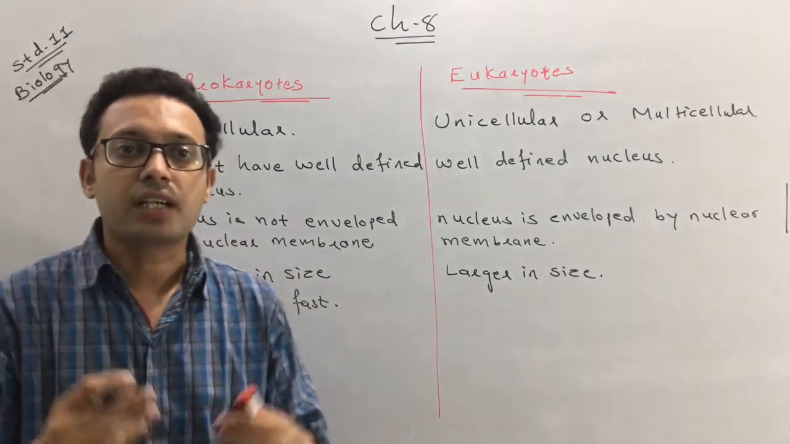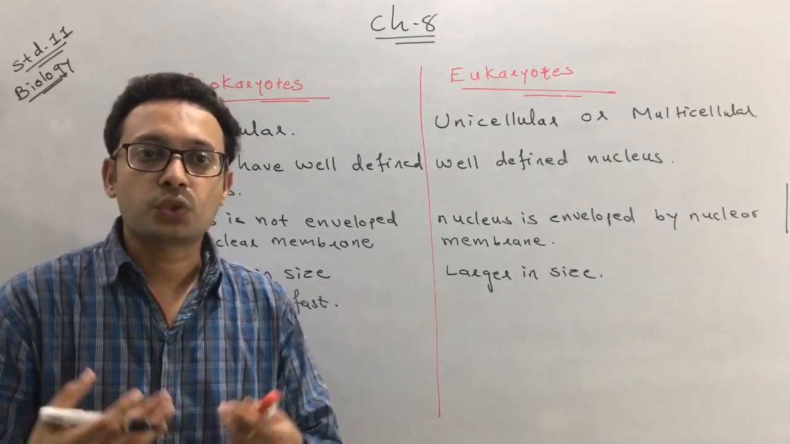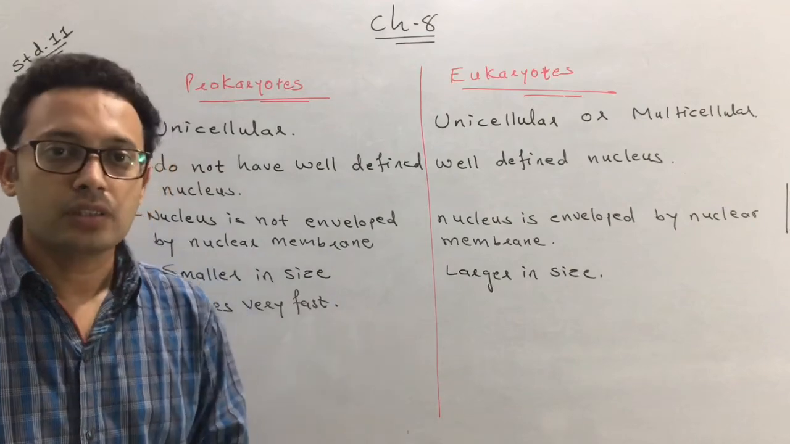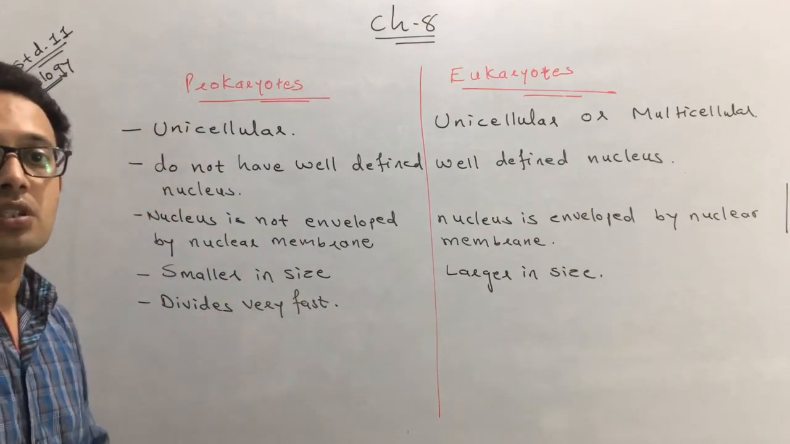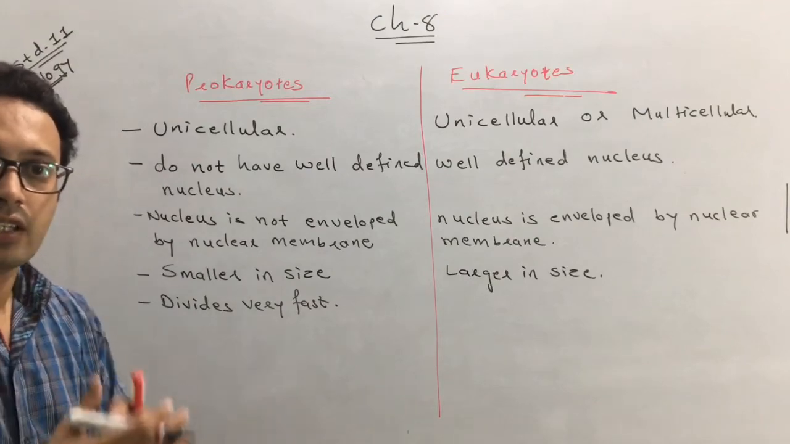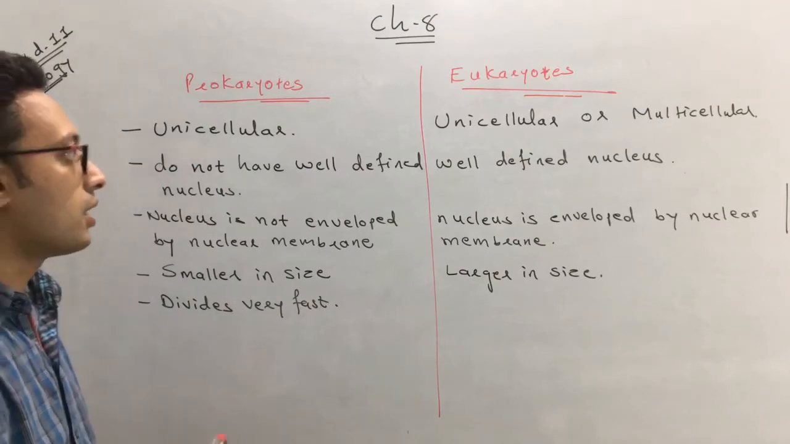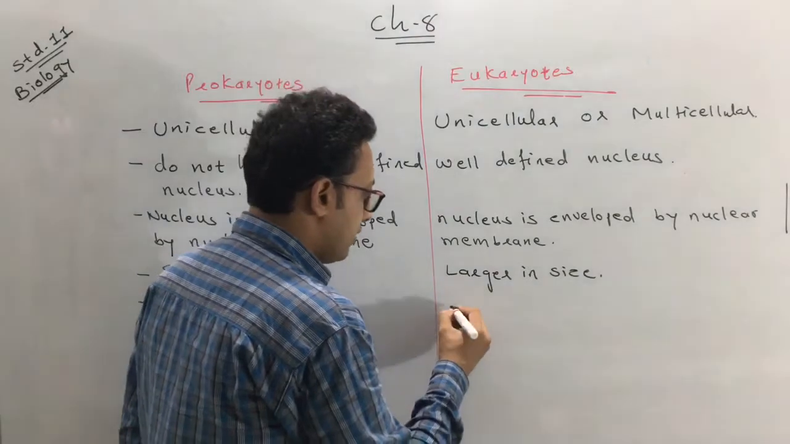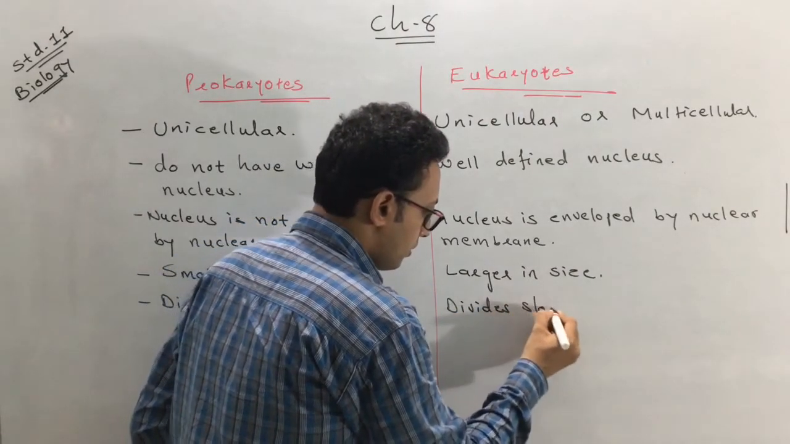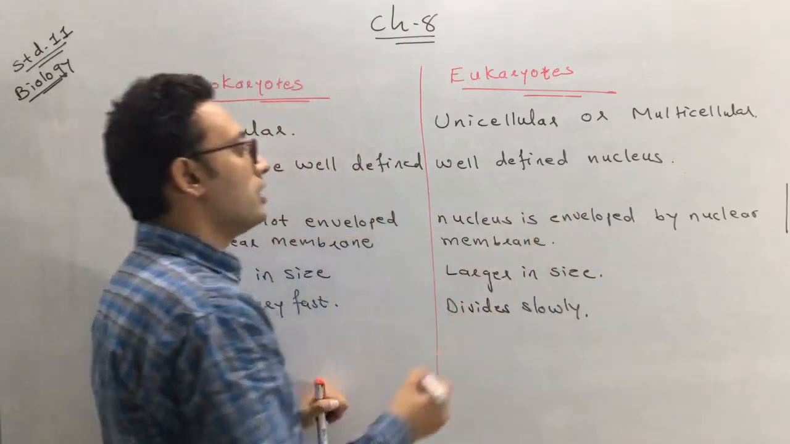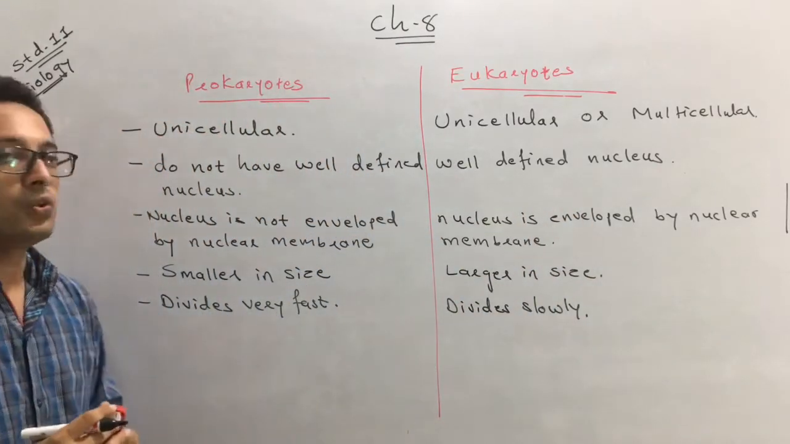You might have seen curd. Within 6 to 8 hours the whole curd is developed. That is because they contain bacteria. The bacteria are the prokaryotes. They divide very rapidly, or they divide very fast. But the eukaryotes divide slowly.